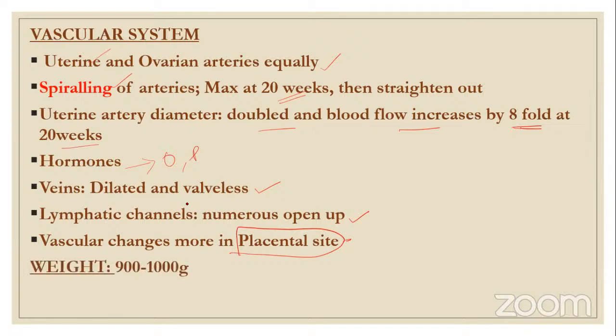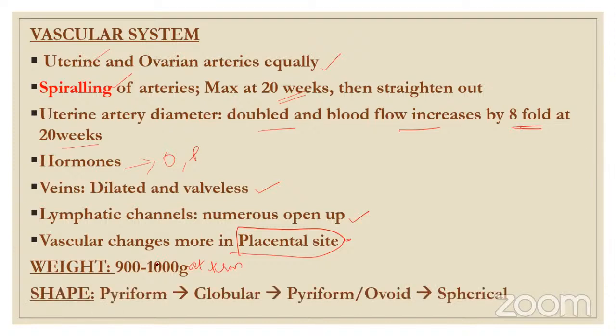And the weight, as discussed earlier, of the uterus, it gains around 900 to 1000 grams at term. You should remember, it is not that at any time during the pregnancy it is 1000 grams or 1 kg. No, at term it is around 900 to 1000 grams.